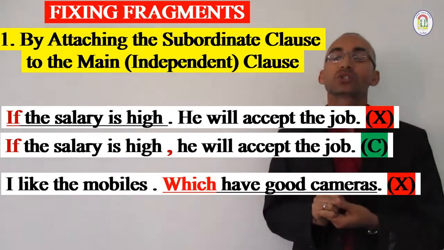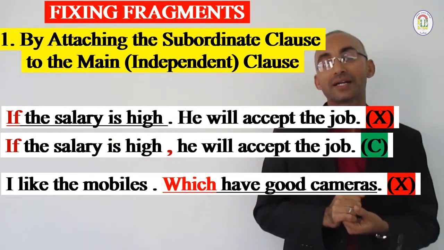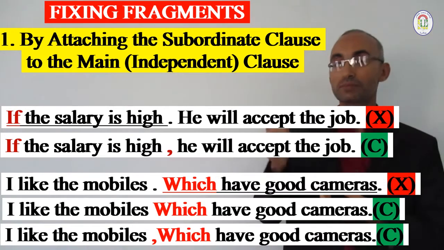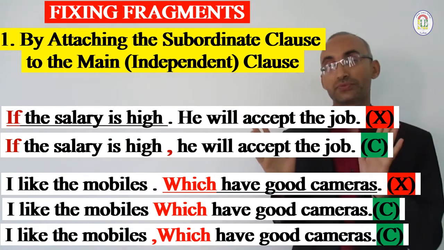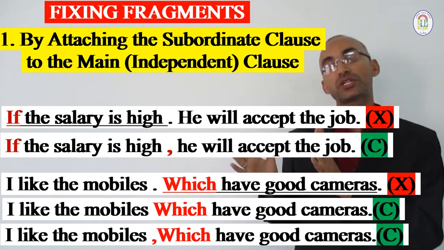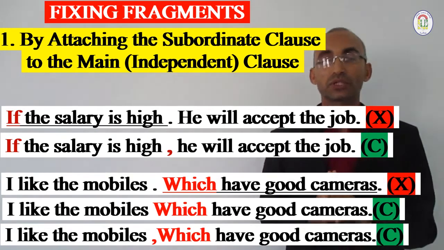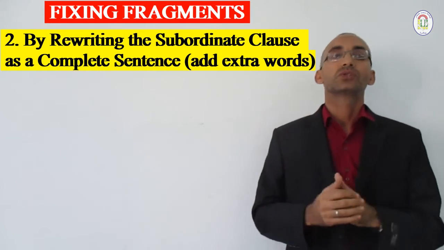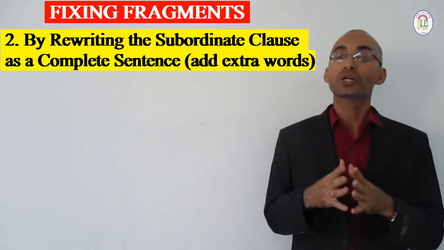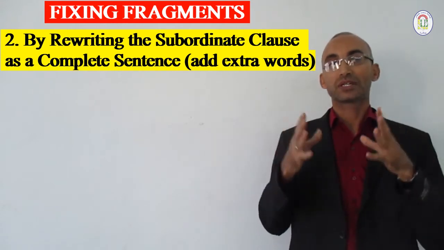So we must correct this fragment by joining it to the main clause, and I write, "I like the mobiles," comma, or without comma, we are free here. It depends on whether it is restrictive or non-restrictive. Clear? "Which have good cameras." Full stop.